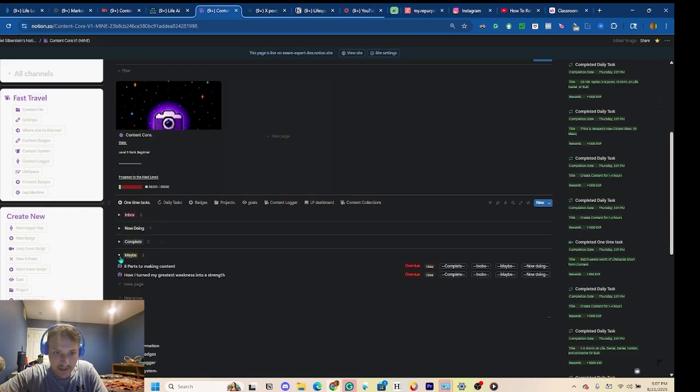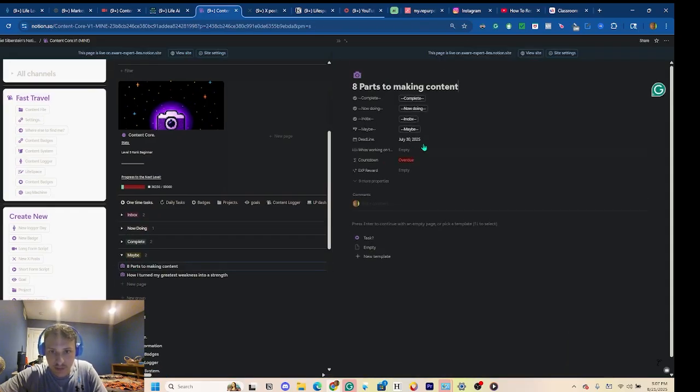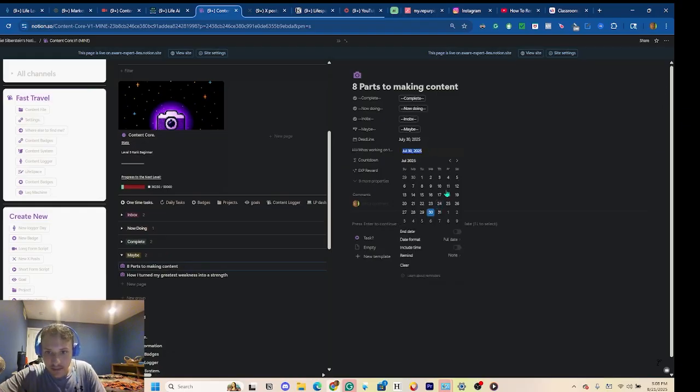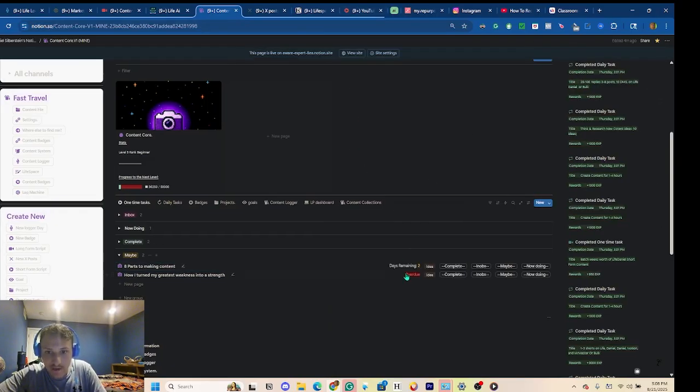Inside of the actual task itself, if you click on one of these little templates right here, you can actually preset a deadline for when you would like to get this task done, right? So just for a random example, today is August 21st, and if I wanted to get this task done for some reason on the 23rd, then I click out of it. Now the task will say I have 2 days remaining, and it will automatically count down for me, so that way it holds me accountable for how much time I actually have left to complete this task, right? So that's just a cool little feature to hold yourself accountable.